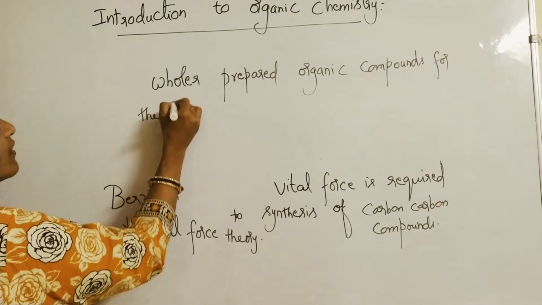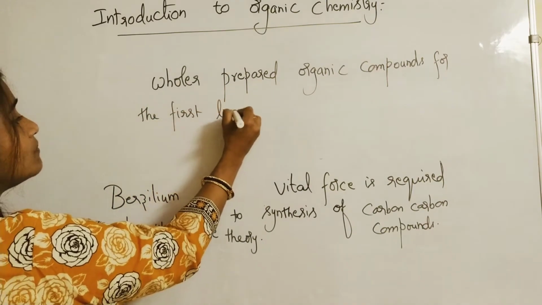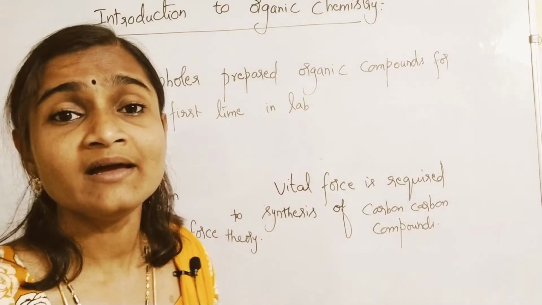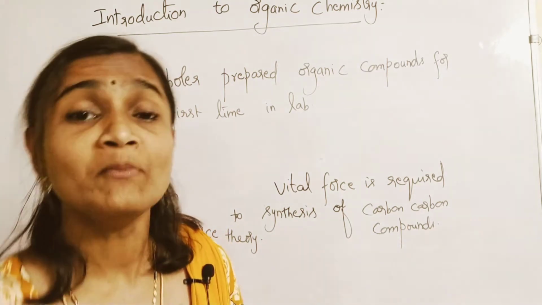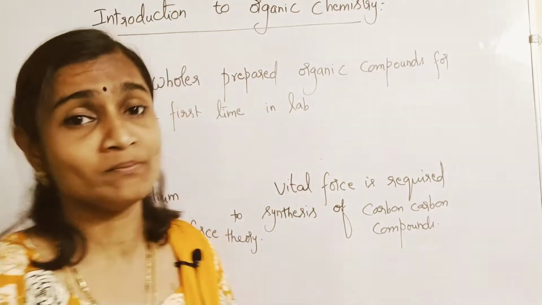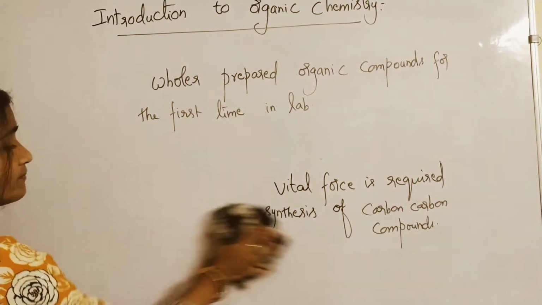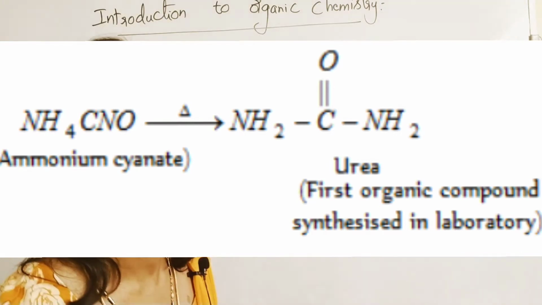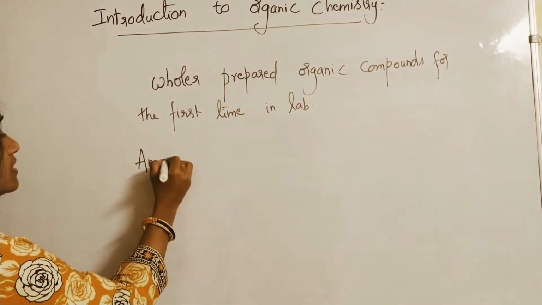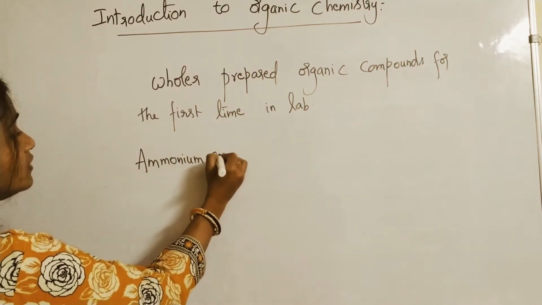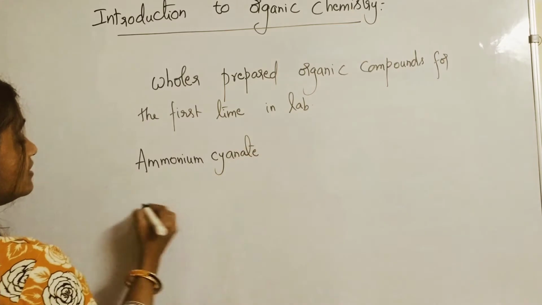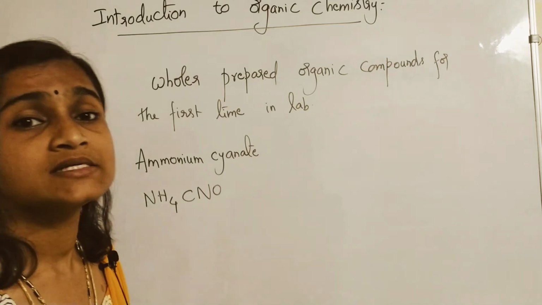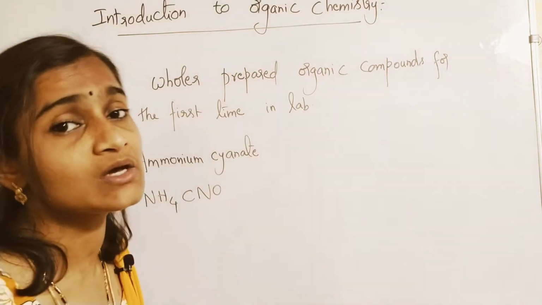For the first time he prepared an organic compound in the laboratory by heating ammonium cyanate. Ammonium cyanate is an inorganic compound. The formula is NH4CNO.